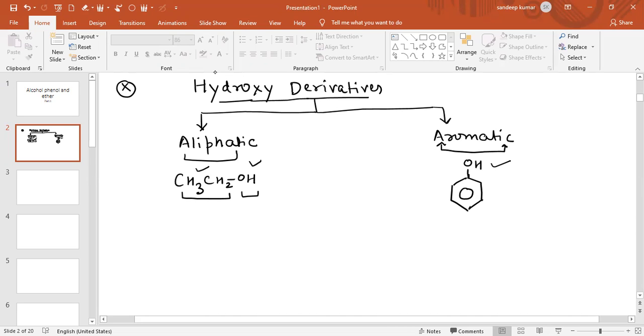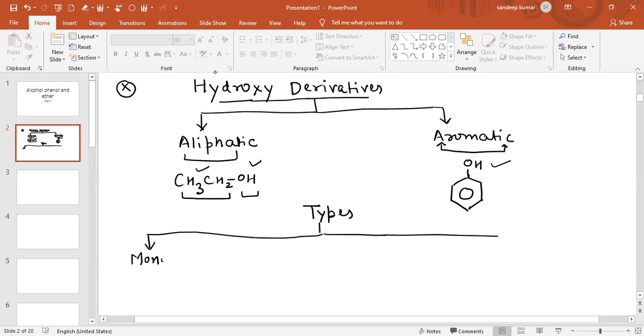Now we have different types of hydroxy derivatives. One of them is monohydroxy derivative. Monohydroxy means there is only one OH group, like CH3OH. In the same way, dihydroxy is also possible.